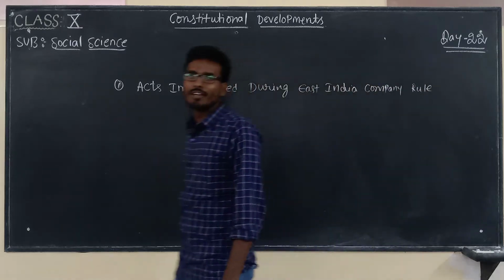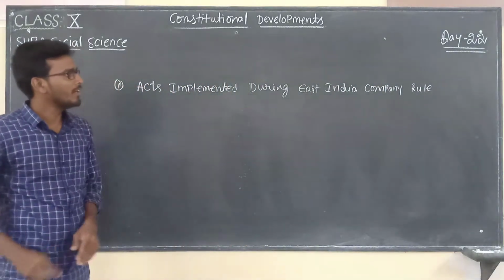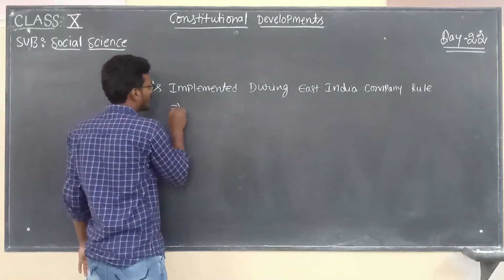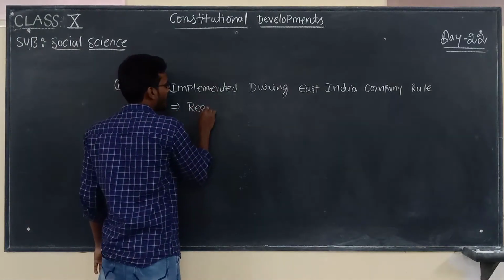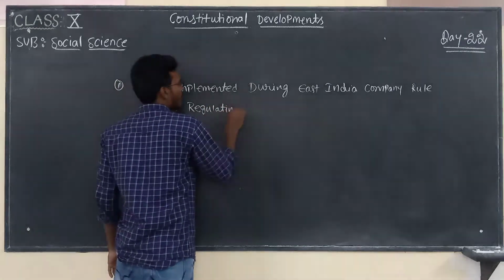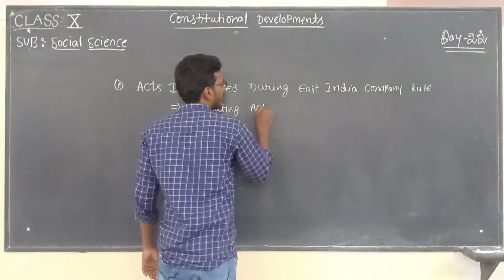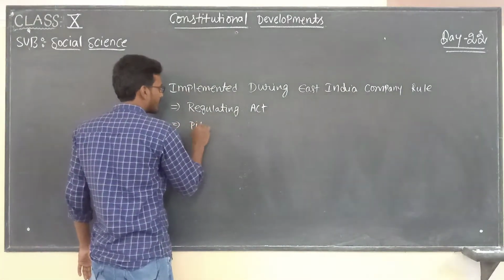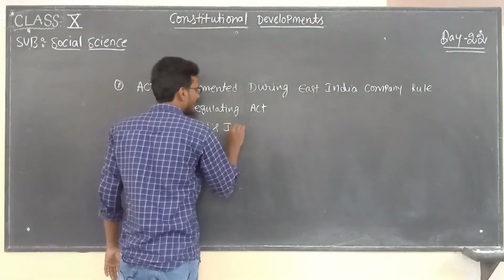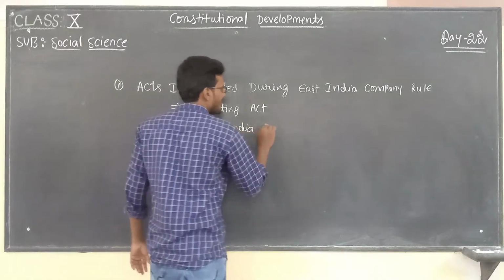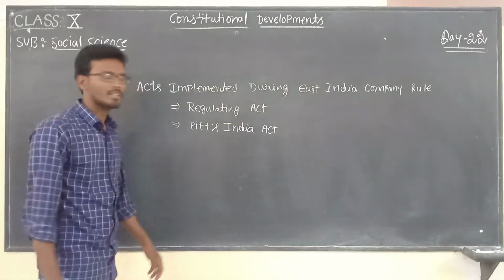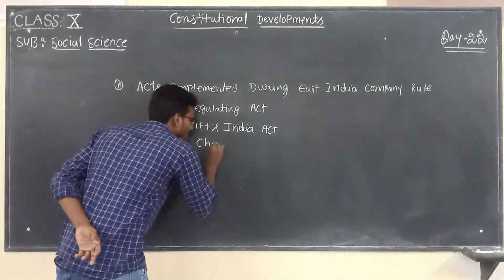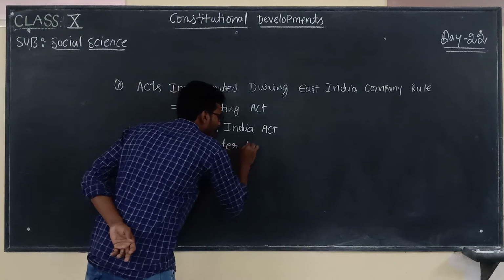See the first classification, the acts implemented during East India Company rule. In that what will come? First one, Regulating Act. The second one, Pitt's India Act. So the remaining acts will be Charter Acts.